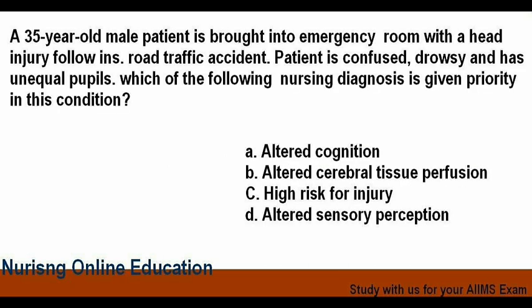A 35 years old male patient is brought into emergency room with a head injury following a road traffic accident. Patient is confused, drowsy and has an unequal pupil. Which of the following nursing diagnosis is given priority in this condition? Options are option A altered cognition, option B altered cerebral tissue perfusion, option C high risk for injury, and option D altered sensory perception. Answer is option B, that is altered cerebral tissue perfusion.